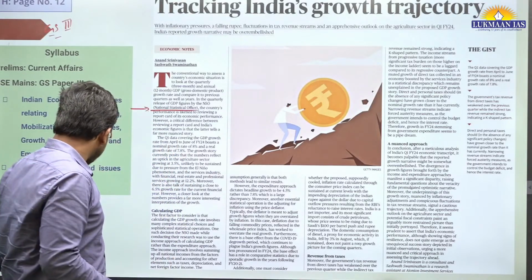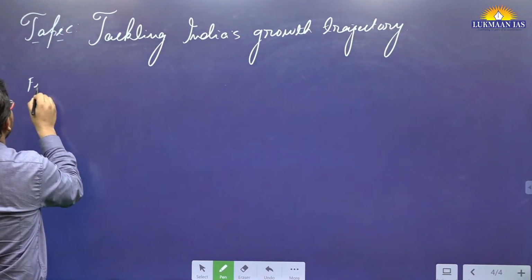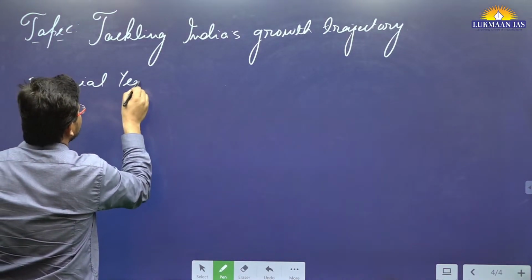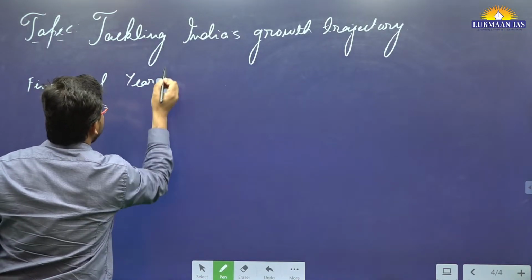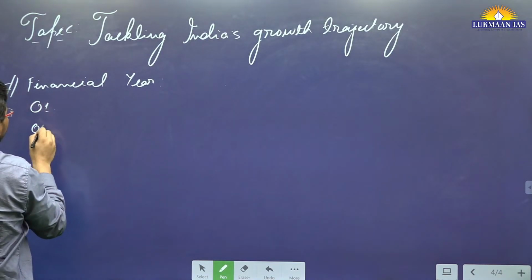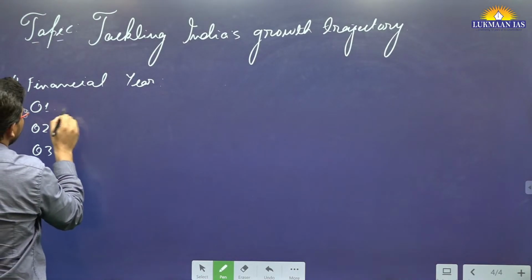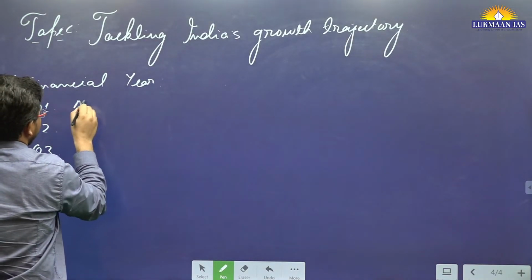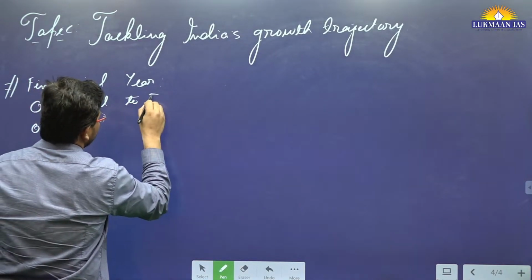In a financial year, how many quarters do we have? 4 quarters. We have quarter 1, quarter 2, quarter 3, and quarter 4. Quarter 1 is from April to June.